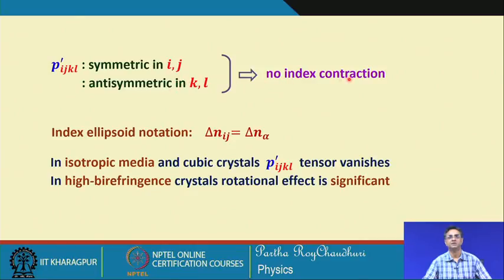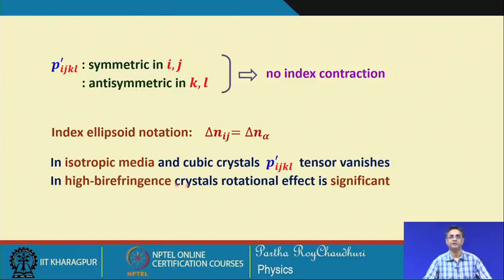So, the index contraction is not possible here, even though in the index ellipsoid notation. In an isotropic medium and cubic crystal, this tensor actually vanishes. This does not come into play, and rigorously for isotropic and cubic crystal media, this tensor is not included in the photoelastic effect.